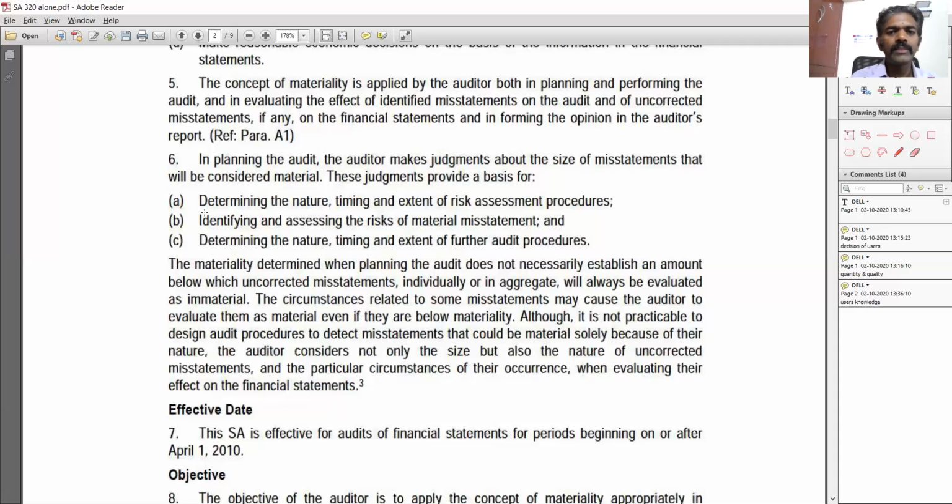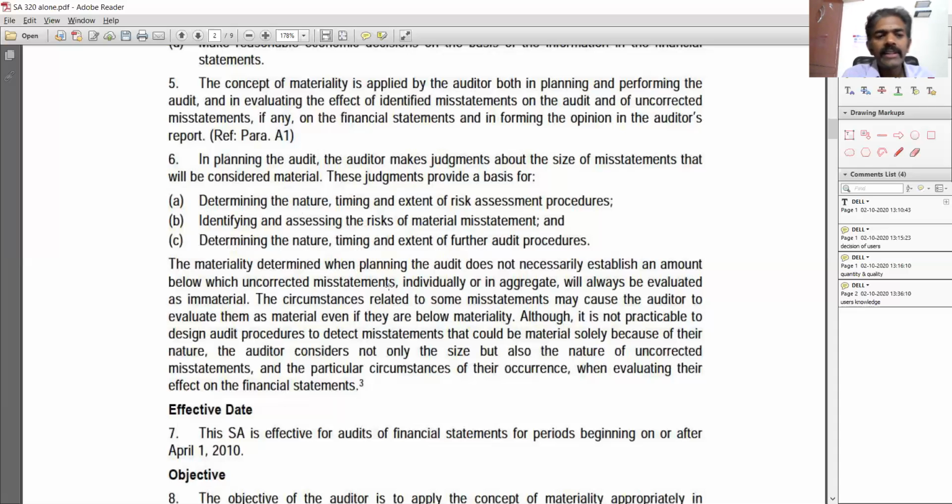So the judgments provide the basis for identifying and assessing the risk of material misstatement. That is what we were discussing, Ramam. Determining the nature, timing, and extent of further audit procedures. So what are the further audit procedures we need to do? That also is based on the judgments which the auditor is making in terms of materiality; that will impact.